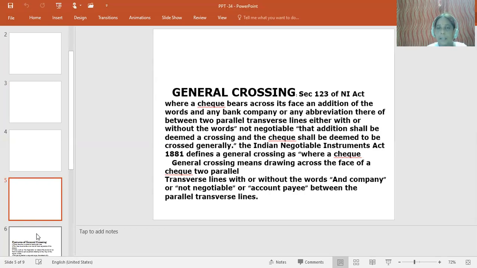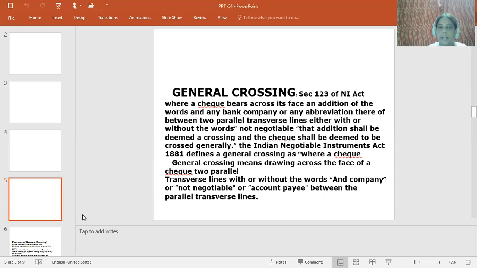Then what is general crossing? Section 123 of the Negotiable Instruments Act says that where a check bears across its face an addition of the words "and company" or any abbreviation thereof between two parallel transverse lines, either with or without the words like "not negotiable", that addition shall be deemed to be a general crossing and the check shall be deemed to be crossed generally.